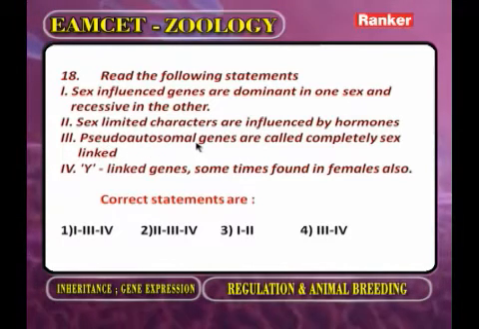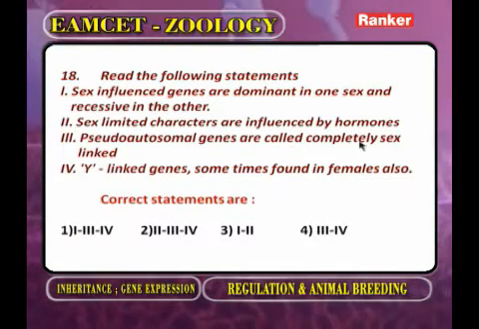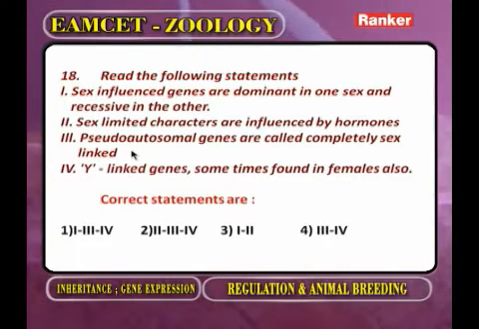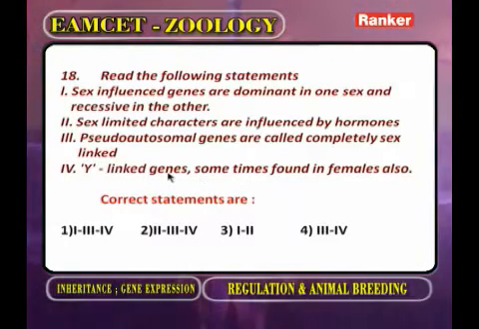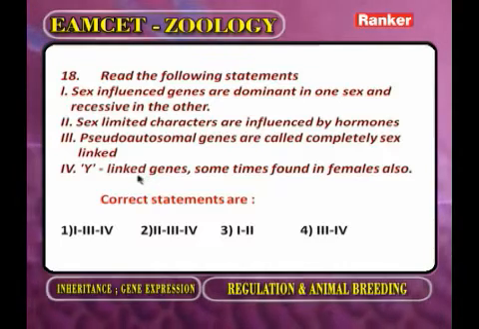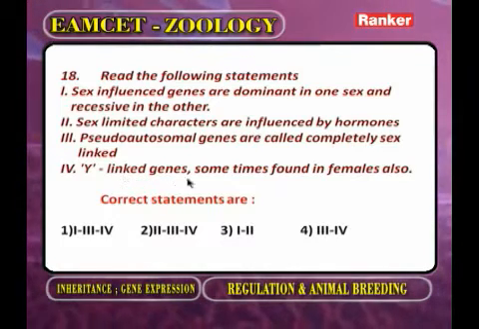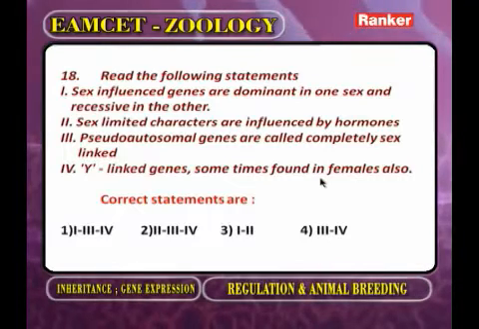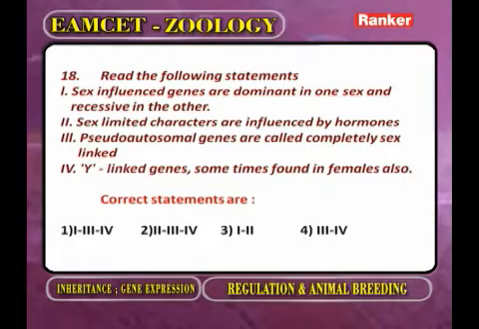Pseudo autosomal genes are called completely sex linked. No, they are called incompletely sex linked. So, the third statement is wrong. Fourth one, Y linked genes. Where is the Y chromosome present? Only in the father. The Y chromosome always passes from father to son, but not to the daughter. So, here Y linked genes sometimes found in the females, that is wrong. Y chromosome always passes from father to son, but not the daughter. So, here what are the correct statements?